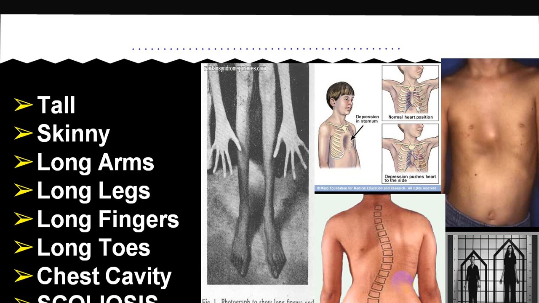So usually we use the words tall, thin, long arms, long legs, long fingers, long toes, chest deformity and scoliosis. These are the common words utilized as far as skeletal is concerned. Tall person, thin person, long arms, long legs, long fingers, long toes, and chest deformity with scoliosis.